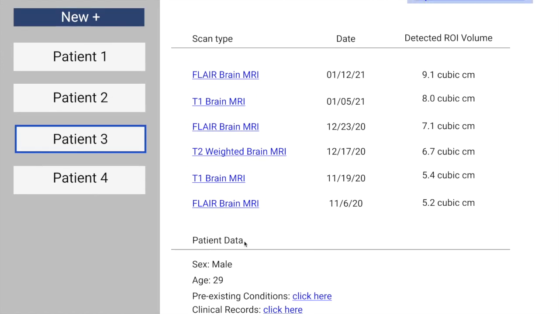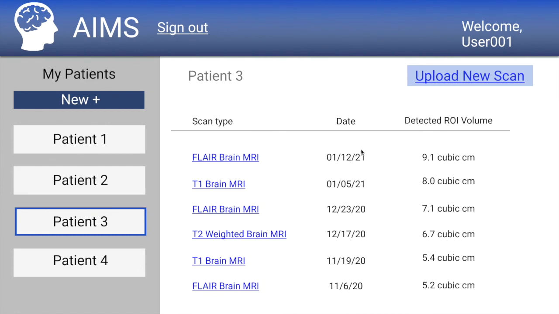And below here, we can see patient data. They can be able to access the sex of the patient and the age, as well as their pre-existing conditions and clinical records, all to make their deliberation and diagnosis in one place. They would be able to upload new scans as a patient gets more, because multiple sclerosis oftentimes requires multiple scans over time to diagnose definitively, to make sure that the lesion matter increase isn't happening due to anything other than an autoimmune attack against myelin. So yeah, just to make sure that's not aging or anything. So they have to know what the rate of lesion matter is.